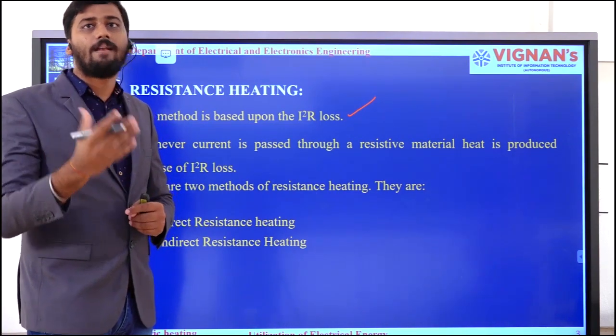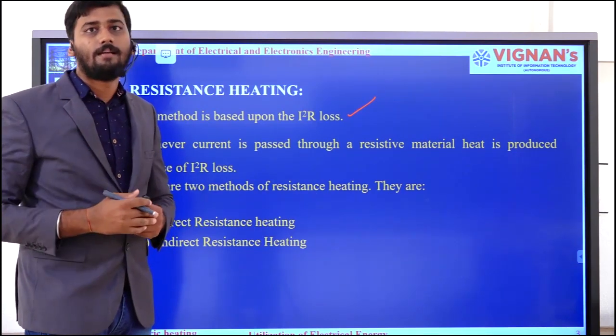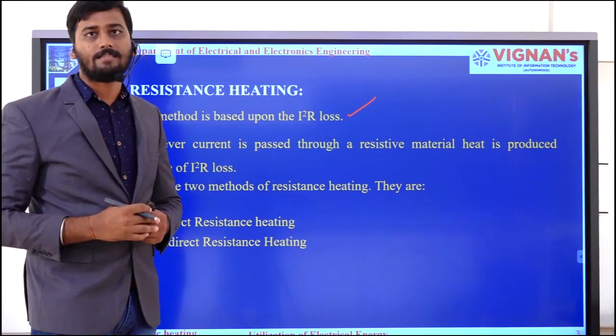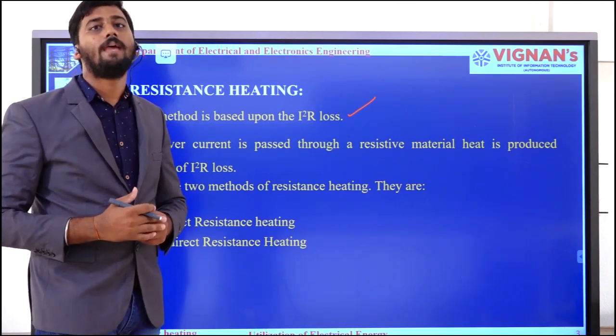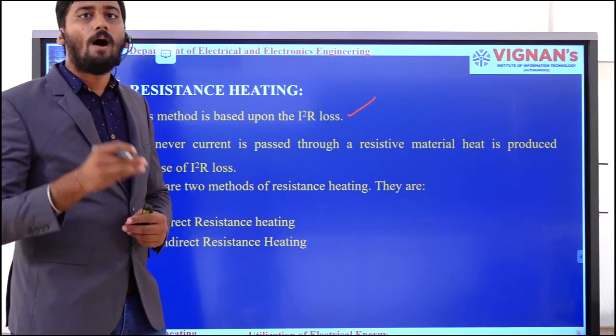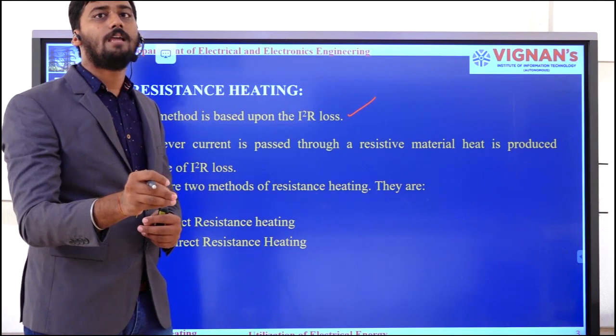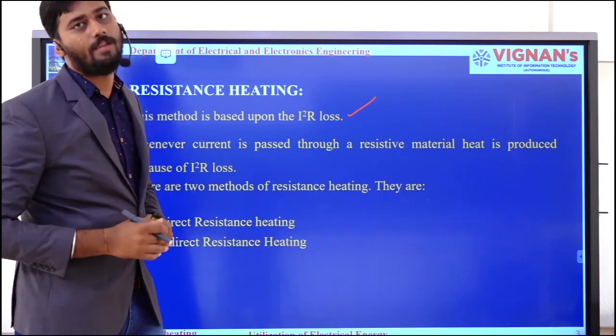We have different kinds of elements in an electrical network. Under that, the resistor is nothing but a power dissipating element. At the same time, it does not have the capability to store energy. Whatever electrical energy is absorbed by the resistor, that energy will be dissipated in the form of heat.